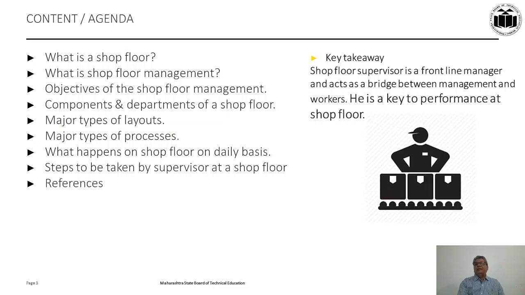Now, the key takeaway of this unit outcome 2 is that the shop floor supervisor is a frontline manager and acts as a bridge between management and workers. This part we have already seen in unit outcome 1: how the supervisor acts as a frontline manager, and how he is a nucleus or conduit between management and workers. But here, more important is the performance of the supervisor at the shop floor. So he is a key to that.